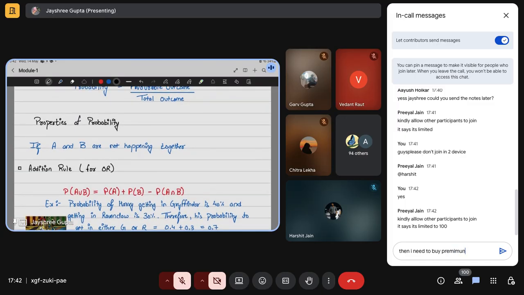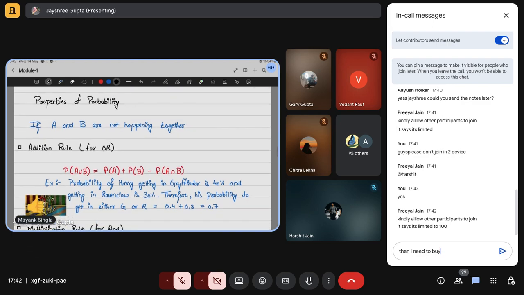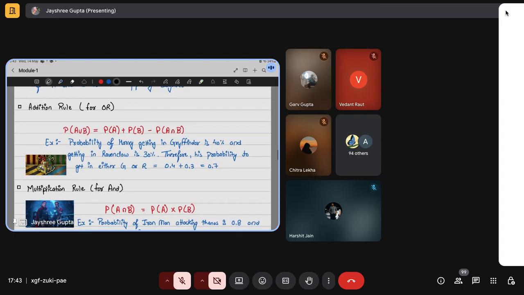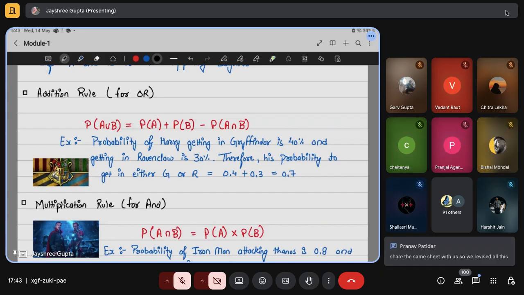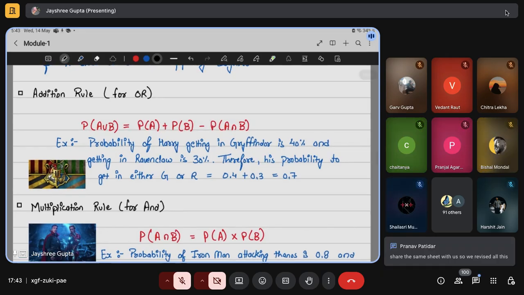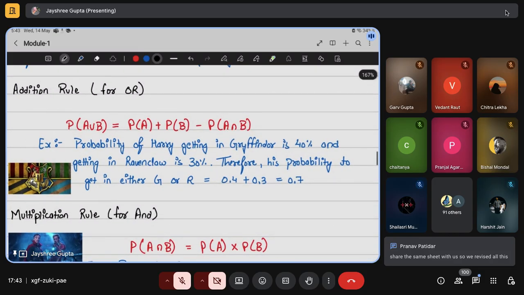Then there are two properties of probability. First is the addition rule and second is the multiplication rule. There is a condition that if A and B are not happening together, it means A and B are not dependent on each other, they are independent. The addition rule is for OR. Probability of A union B is equal to probability of A plus probability of B minus probability of A intersection B.